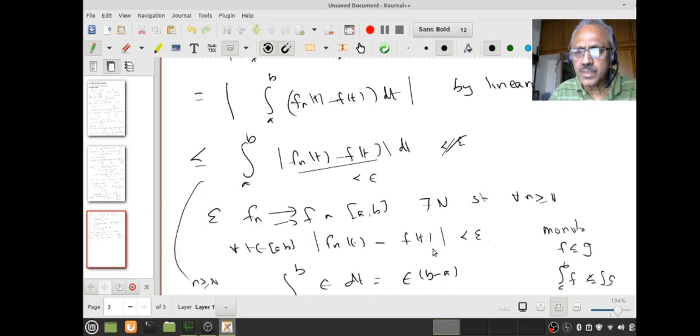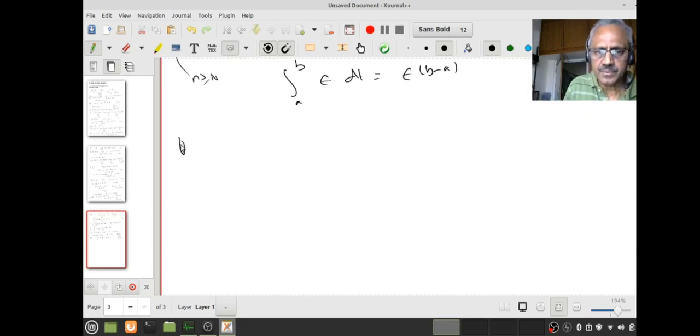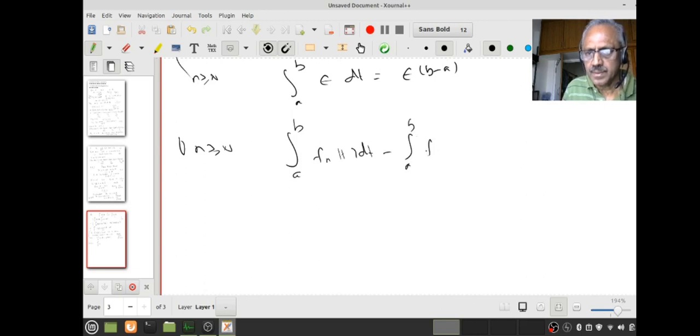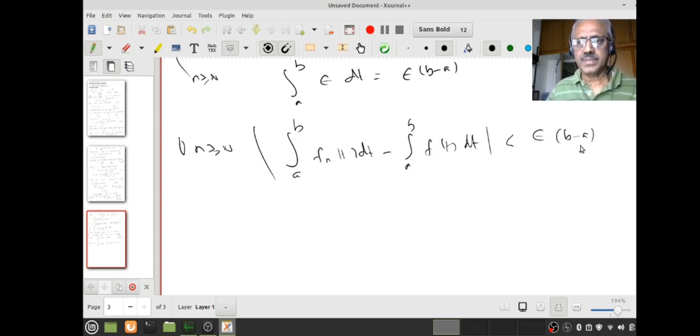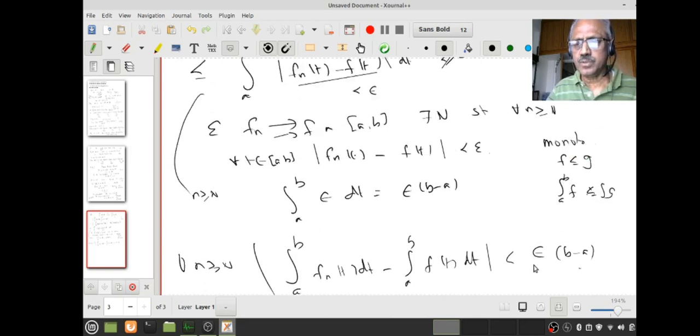So what have we shown now? I have shown that if n is greater than or equal to capital N, the integral from a to b of fn(t) dt minus the integral from a to b of f(t) dt is less than epsilon times (b minus a). You understand that? So if you wanted precise epsilon, what do you think I should do? I'll take epsilon divided by (b minus a).